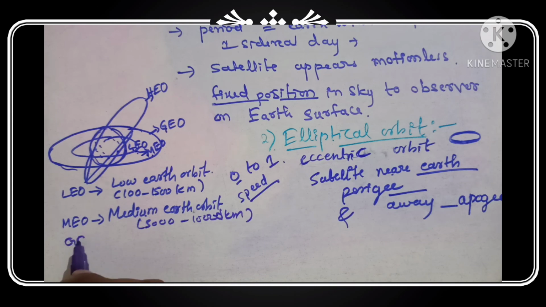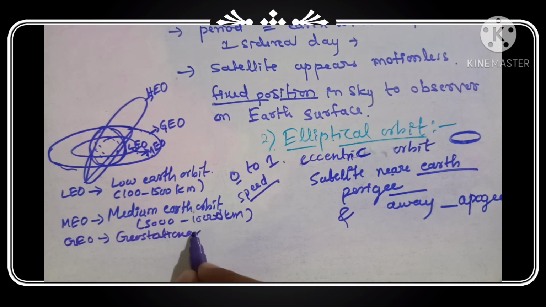Next one is GEO, geostationary orbit, which is at 36,000 kilometers. The last one is HEO. What is HEO? Highly elliptical orbit.